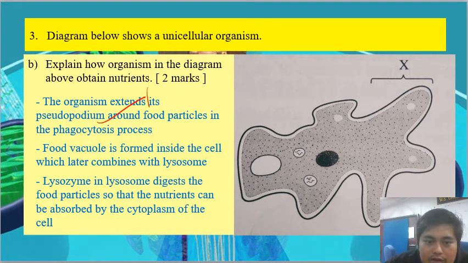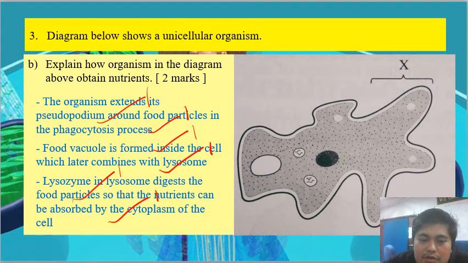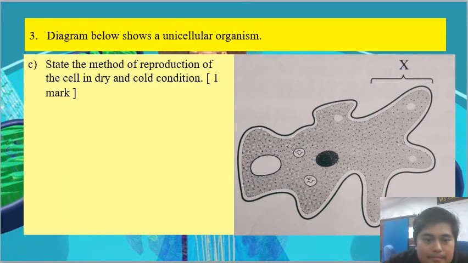So you get one mark here, another one mark here. So the food vacuole is formed, also another mark. Later combined with lysosome. Lysosome will digest and the nutrients will be absorbed into the body. So there are a total of 6 marks here, but you only need 2 marks.